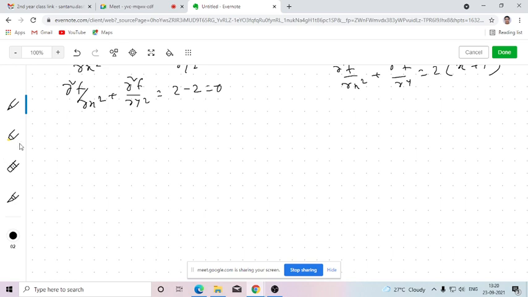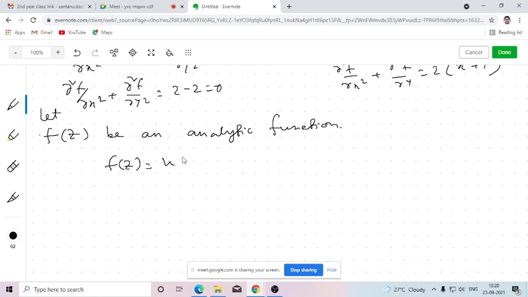Now, why we will study this? What is the relationship between analytic function and harmonic function? So let's say f(z) be an analytic function. Since f(z) is an analytic function, f(z) can be expressed in real and imaginary parts. So u(x,y) is the real part and i v(x,y) is the imaginary part. Now if f(z) is an analytic function, then both u and v must be harmonic functions.